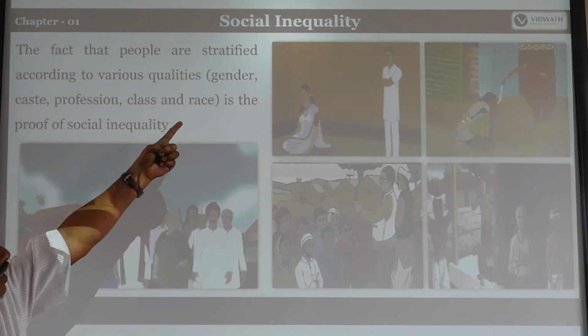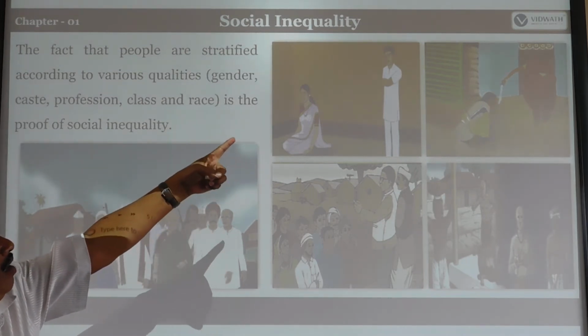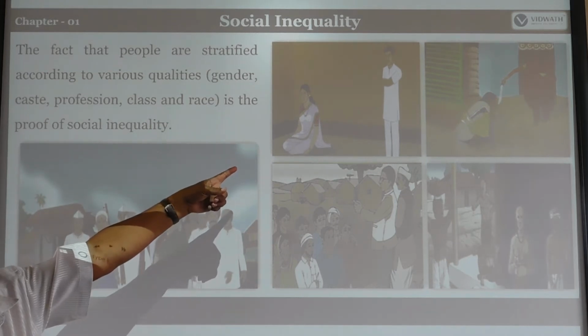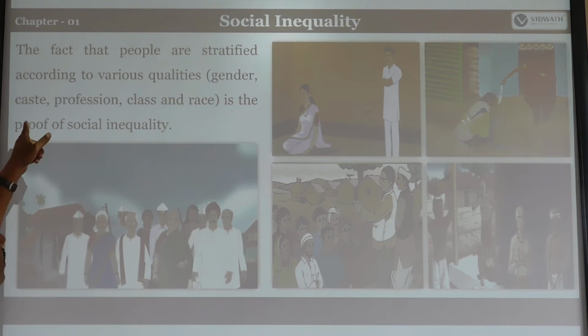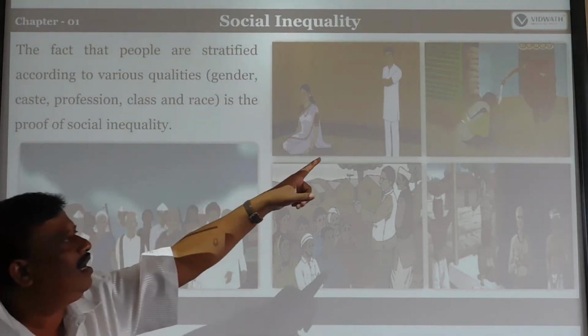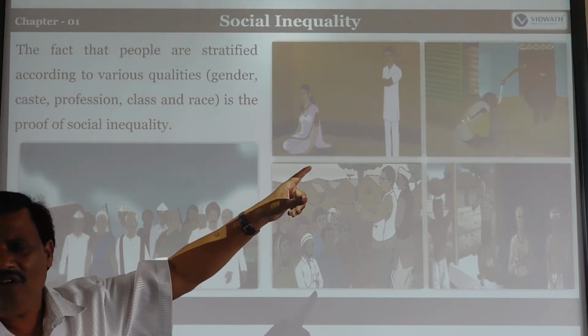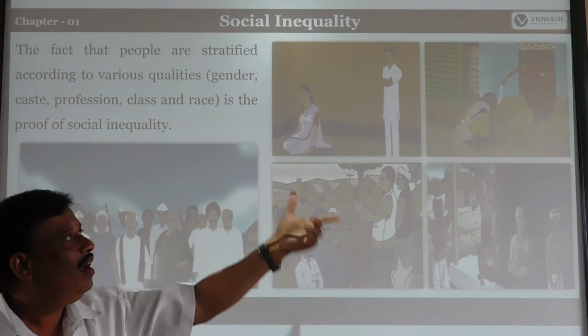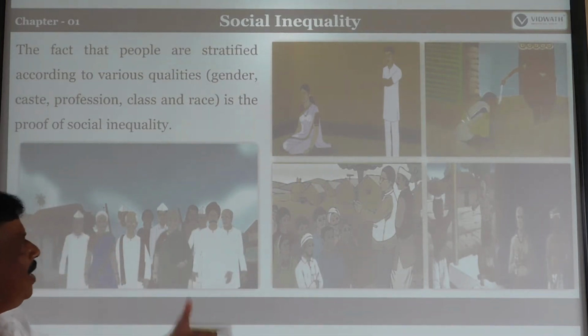On the basis of gender, discrimination: the boy or male stands up and the girl or woman sits down, treated badly. And caste: the higher class people pour water for drinking to lower caste people, who sit down and get water from the higher caste people, even at the public well.